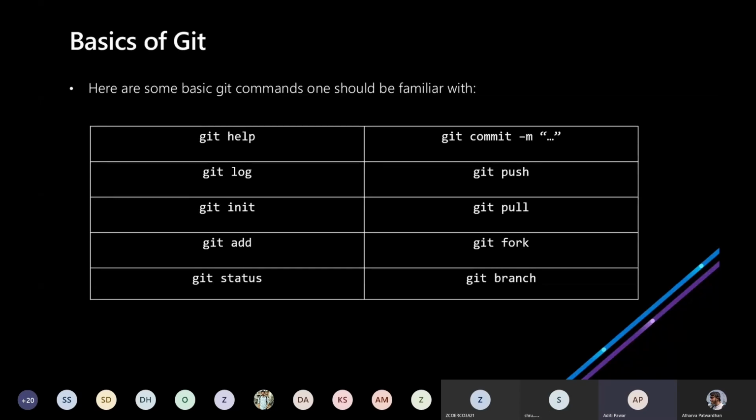Now, if we want to share our repository to a remote repository, what we will do is use the command git push. This command will take your local repository and push it into a remote repository. The next command is git pull.